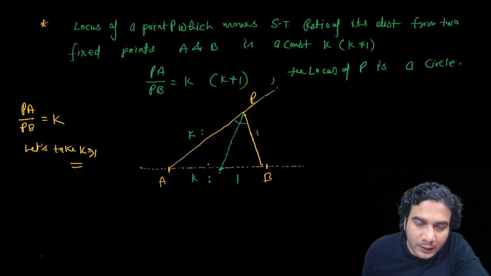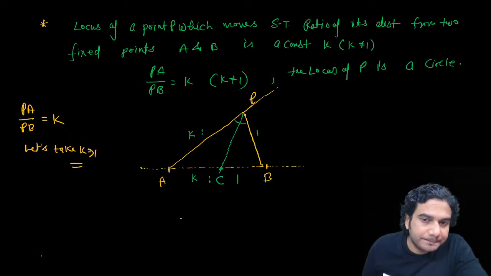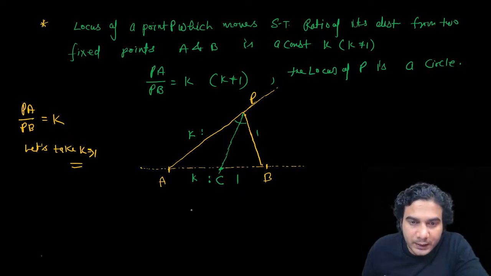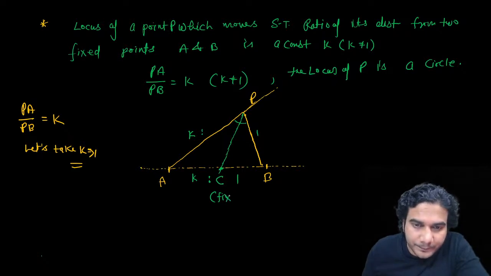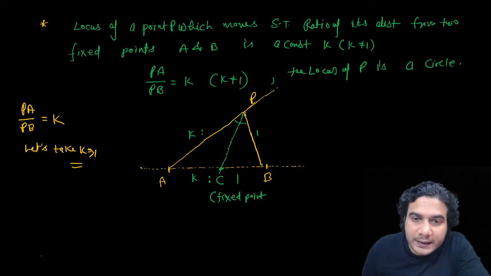Okay, so this ratio is k is to 1, because A and B are fixed points and k is a fixed constant. So this point C will also be fixed. C is a fixed point, right? No matter where P is, it does not depend on P. Similarly, if you bisect the other angle, the external angle bisector,